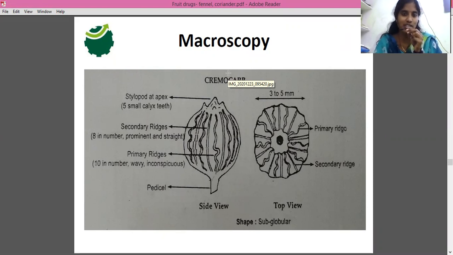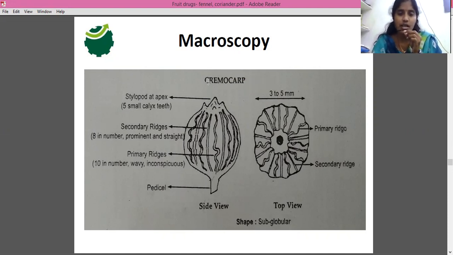We know that we usually use it as a spice in our kitchen, right? While planting this coriander plant, we usually take the seeds, right? We split them and then go for the planting. When we split them, only then the embryo is exposed to the soil and it will germinate. That's why we don't plant the entire fruit. We usually split it, that means we divide it into two halves, then we use it for planting, right?